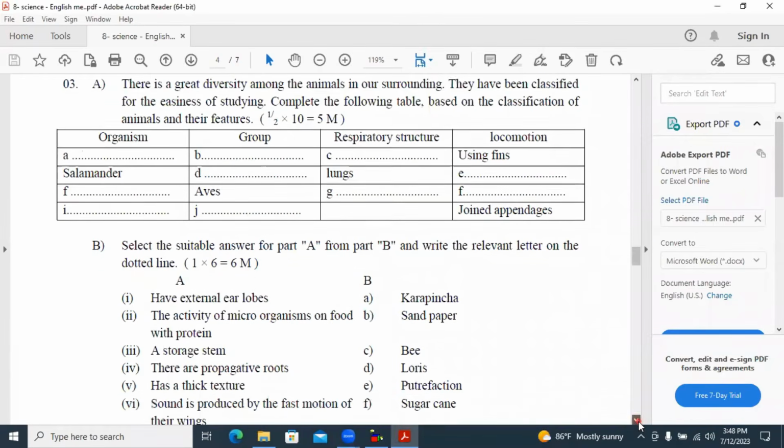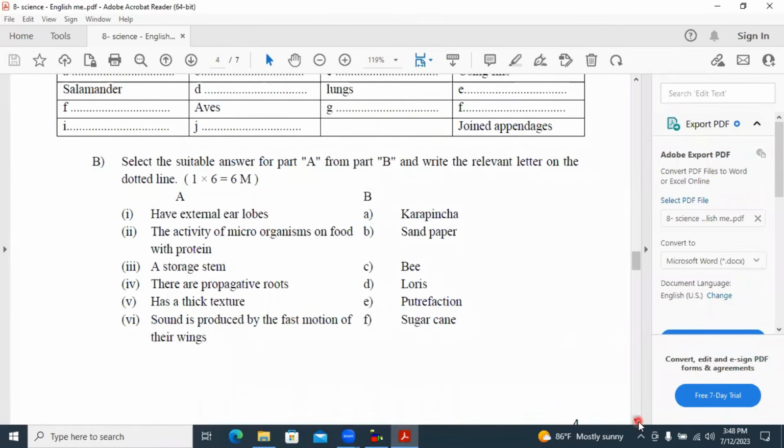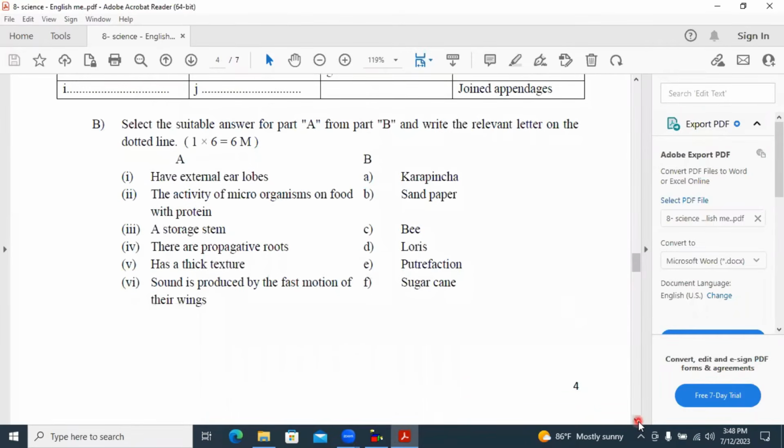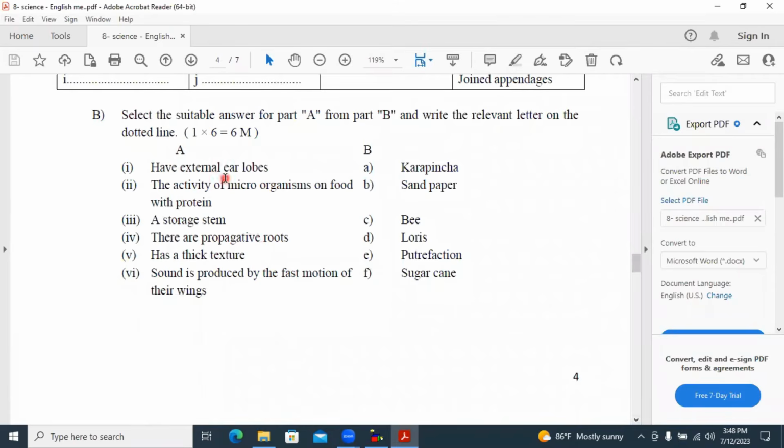B part. Select the suitable answer for part A from part B and write the relevant letter on the dotted line. Have external earlobes. I'll match them. External earlobes are there for the loris because loris is a type of mammal. The activity of microorganisms on food with protein is putrefaction. You can remember it because protein also starts with P, putrefaction also starts with P. A storage stem is for sugar cane. We are eating sugar cane.